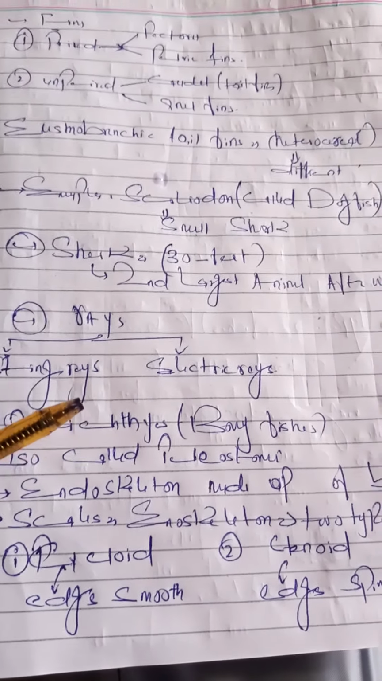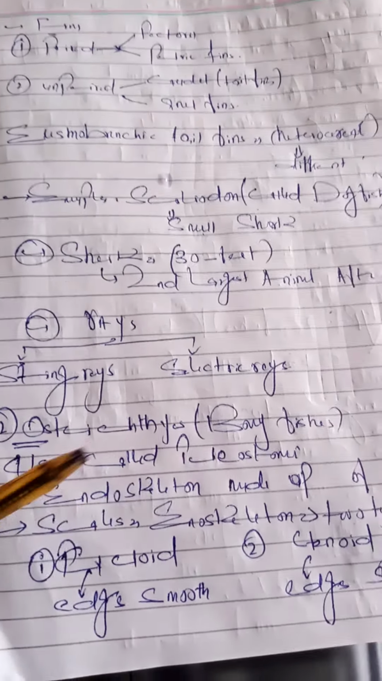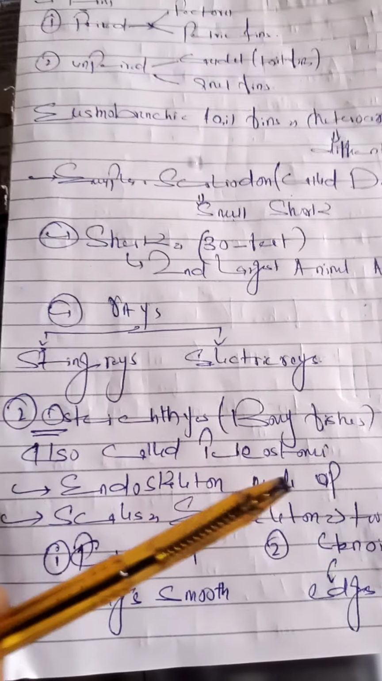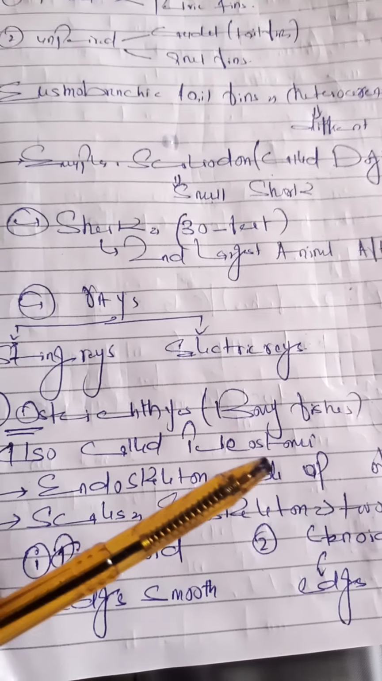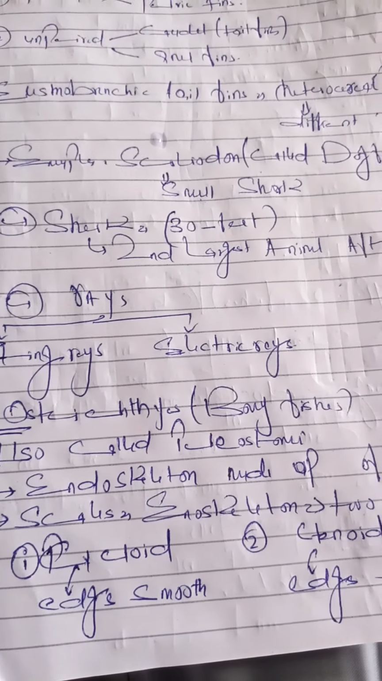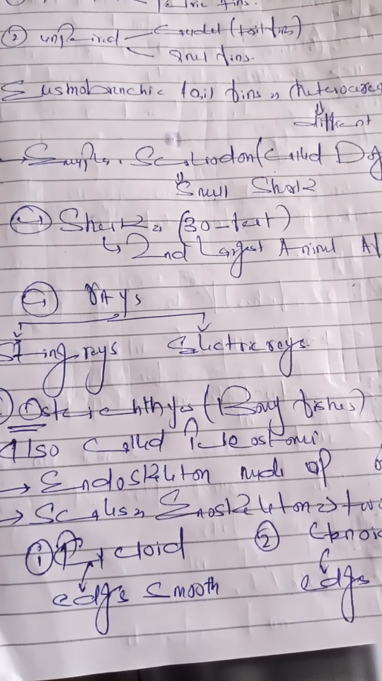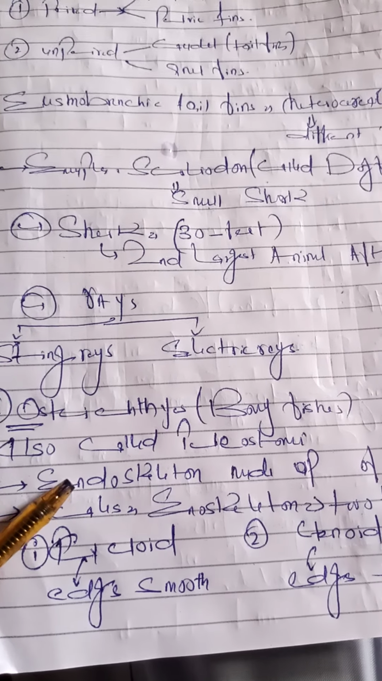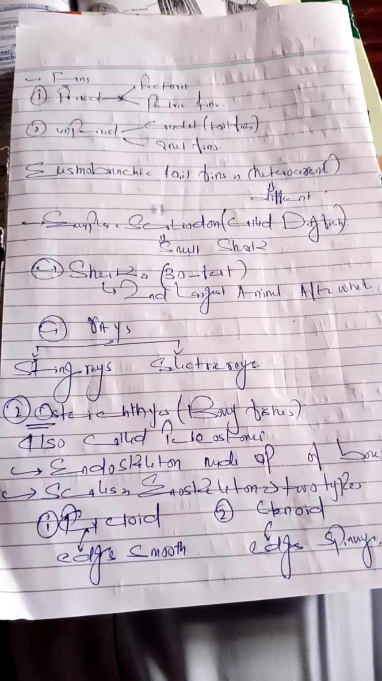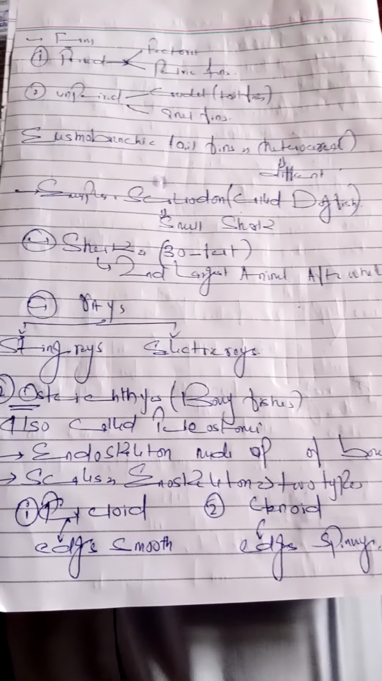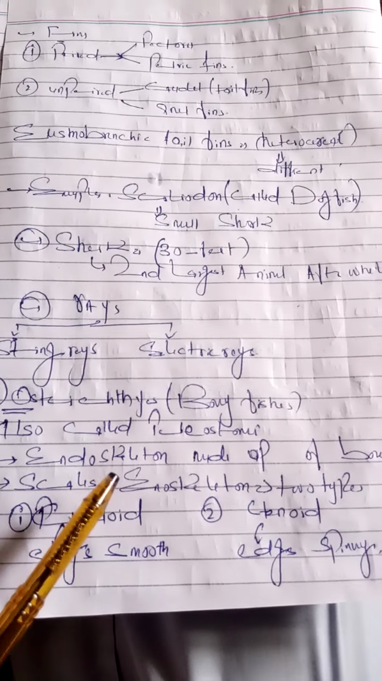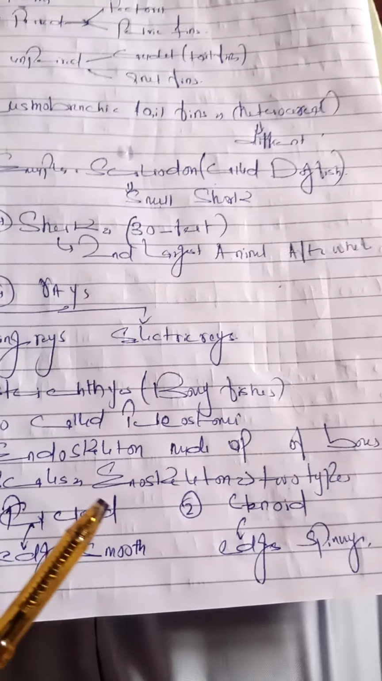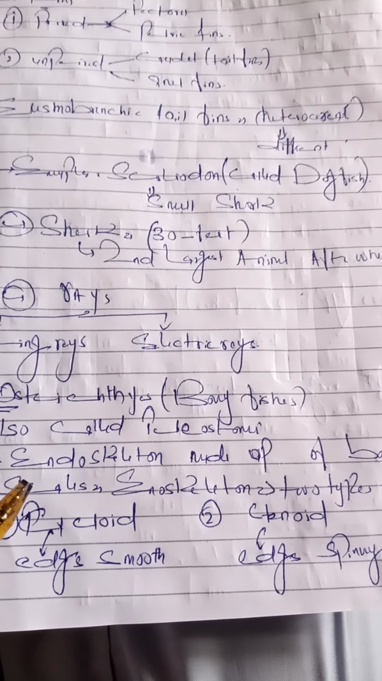Osteichthyes. Osteichthyes are also called bony fishes, or Teleostomi. And Chondrichthyes are also called cartilaginous fishes, and Elasmobranchii. What is the difference? Their endoskeleton is made up of what? Bones. Their endoskeleton is made up of bones, and their exoskeleton is formed by the help of scales.